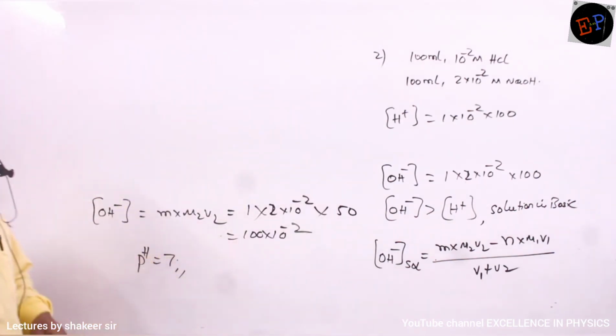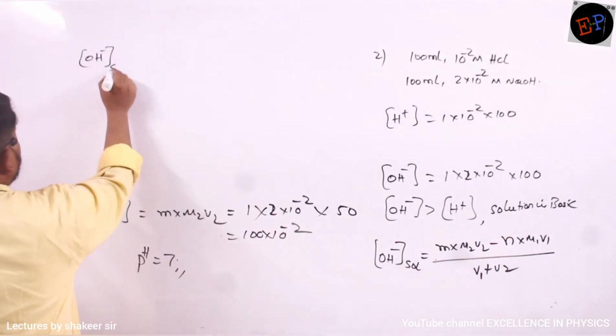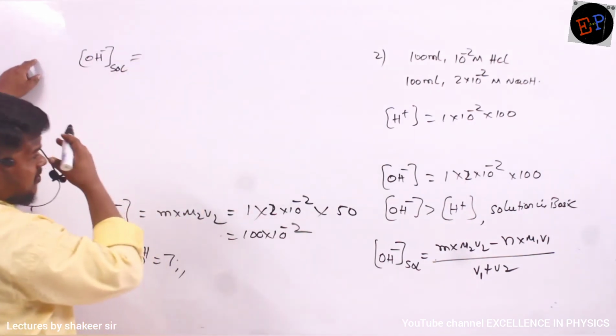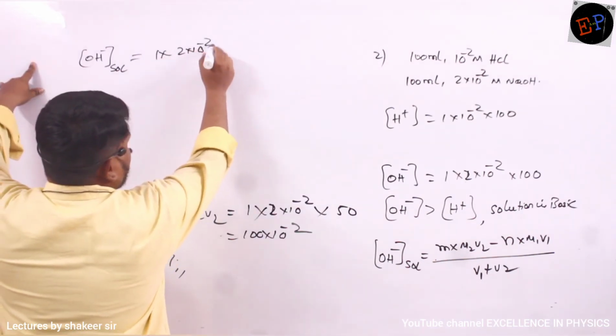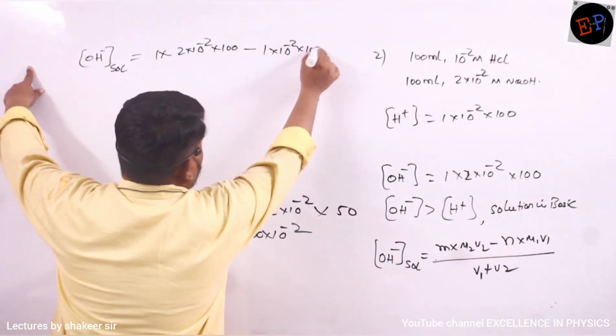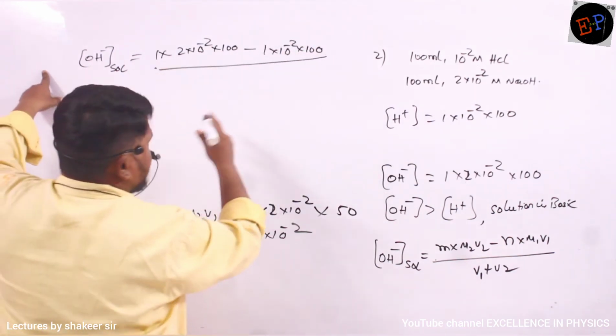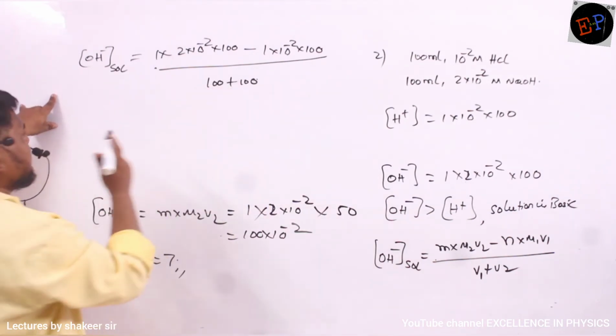What is the M value? The OH minus concentration of solution, the M value is 1 only. 2 into 10 power minus 2 multiplied by 100 minus 1 into 10 power minus 2 multiplied by 100, divided by 100 plus 100. Clear, no?